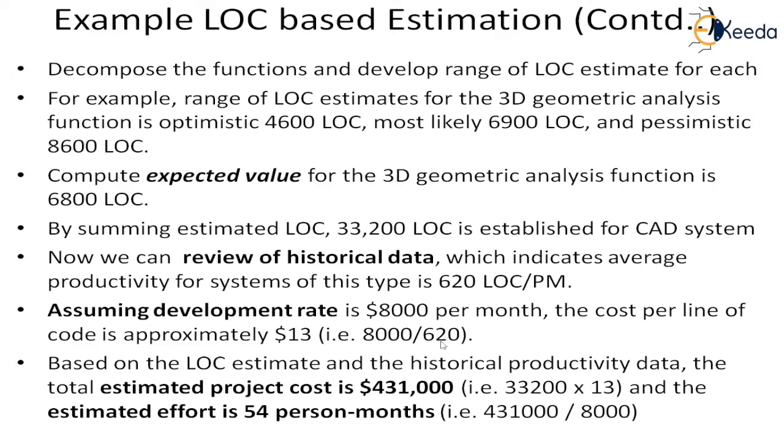This is an indirect way, using the metrics data kept in terms of LOC, and this is the direct way of determining the size in terms of LOC by using problem based partitioning, that is, partitioning the higher function into smaller functions.